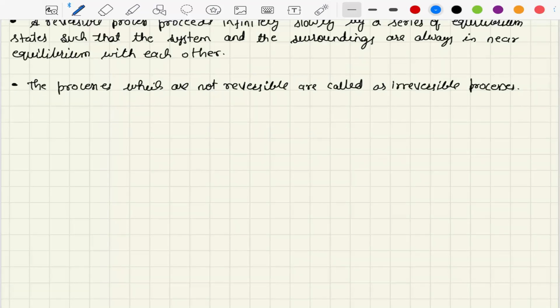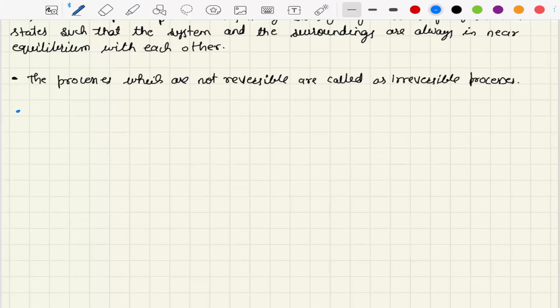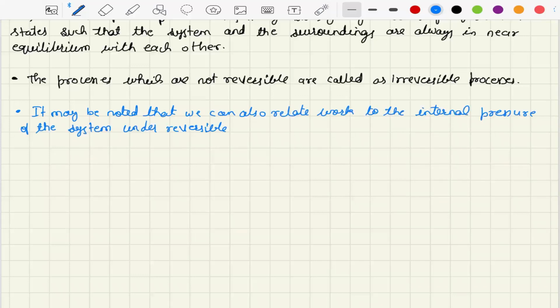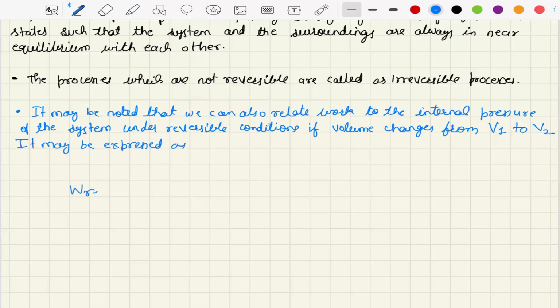It may be noted that we can also relate work to the internal pressure of the system under reversible conditions. Let's say the volume changes from V1 to V2. In that case, W reversible is nothing but the integral, where volume changes from V1 to V2, of P external into the change in volume.